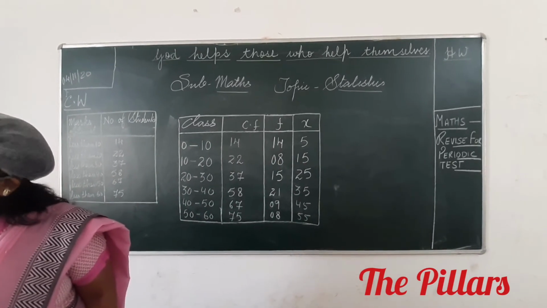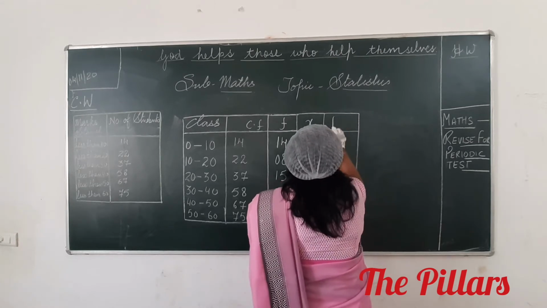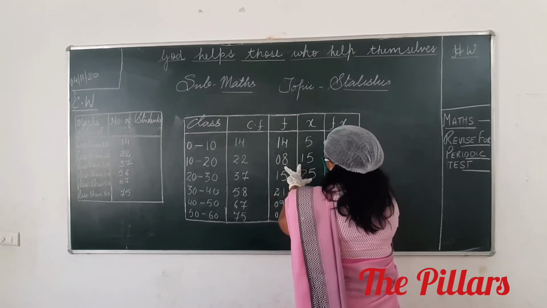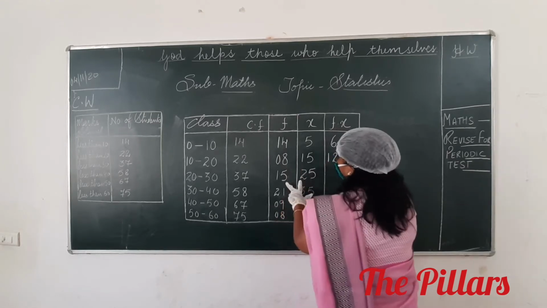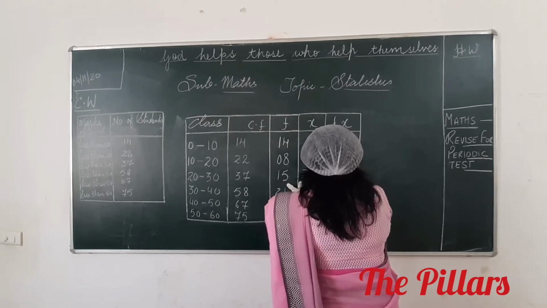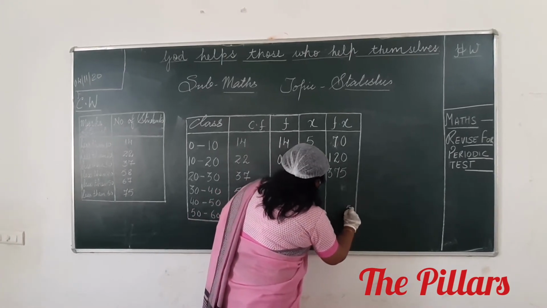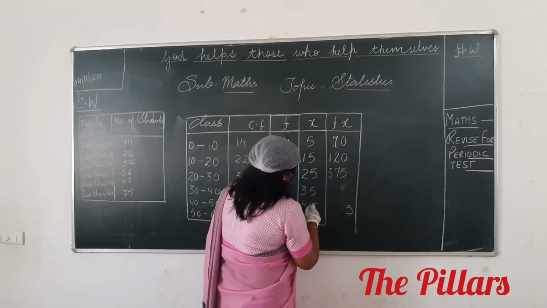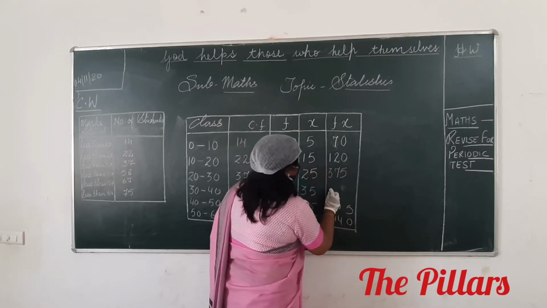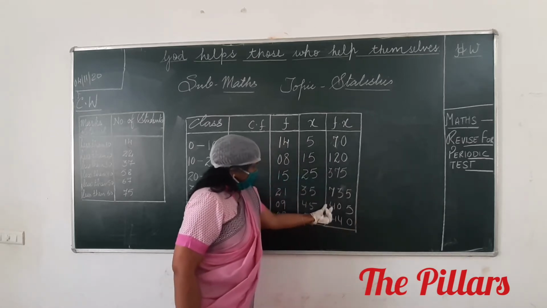Now, which column should we make? fx, because we need it in the formula. Make a column of fx and tell me the answer. fx first is 70, second is 120, third is 375, and then 405 and 440. Please check the other entries also.